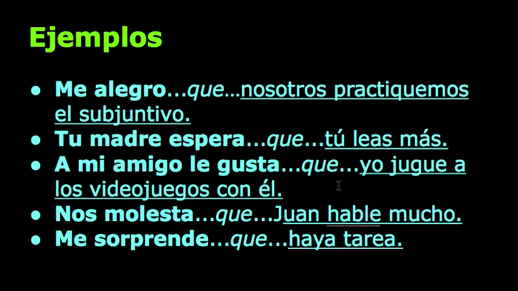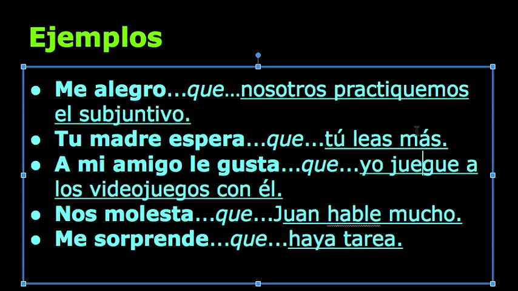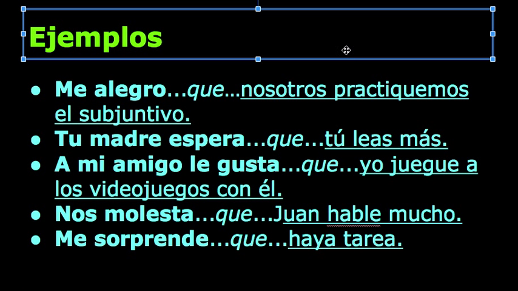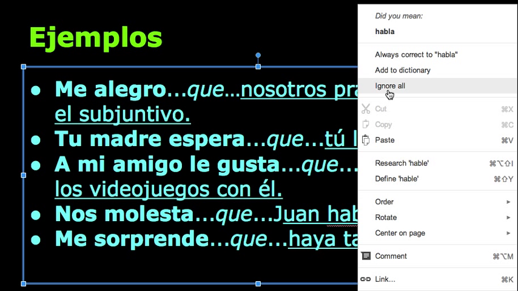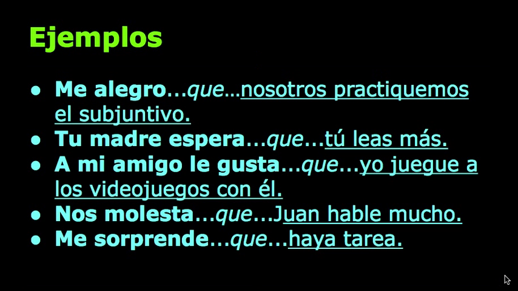Again, pause here anytime you want if you want to take a look at this. Tu madre espera, right? First part. She hopes, right? First subject. Que. And then the second subject is tú. Tú leas más. A mi amigo le gusta que yo juegue. This is a typo. Should be que yo juegue a los videojuegos. Okay? Con él. Nos molesta, it bothers us, que Juan hable mucho. Okay? Que Juan hable mucho.